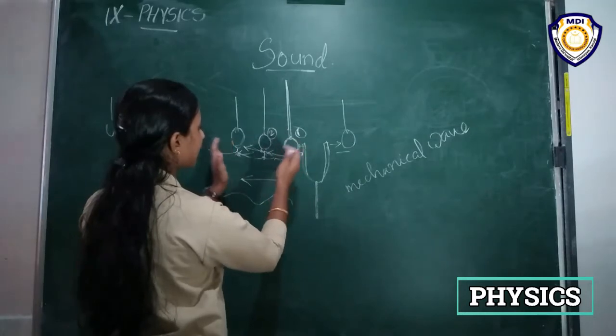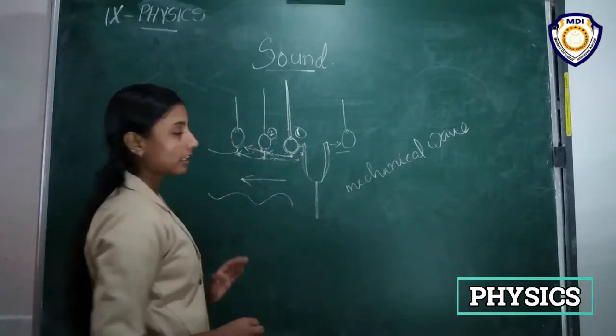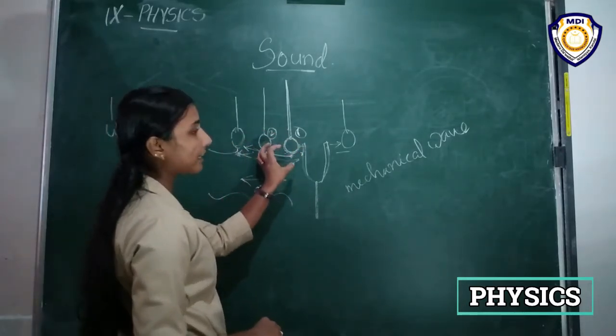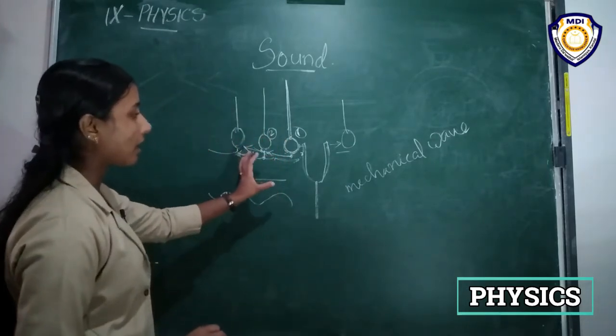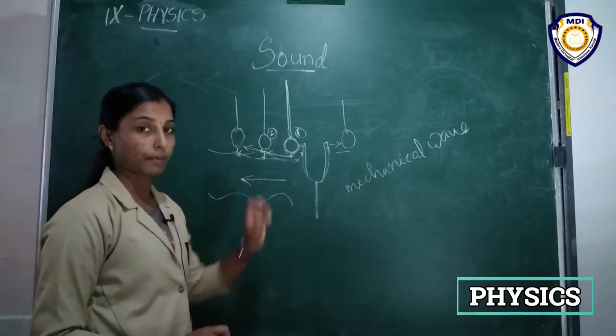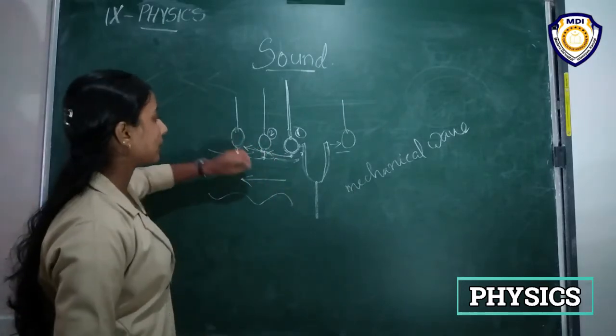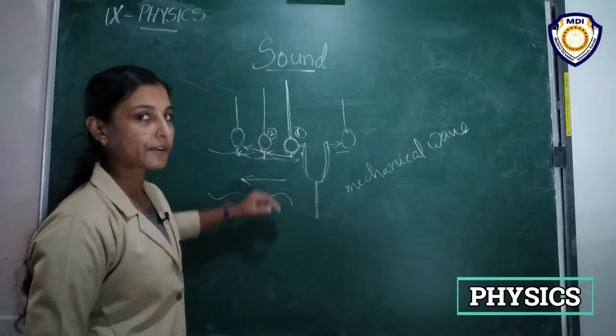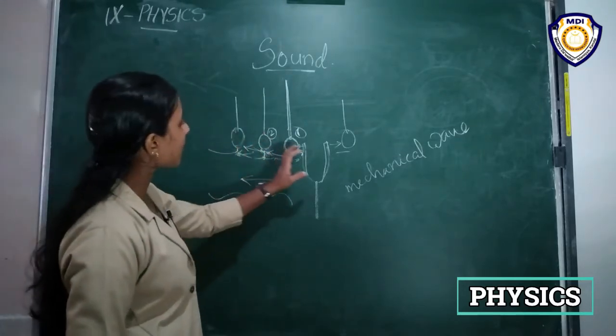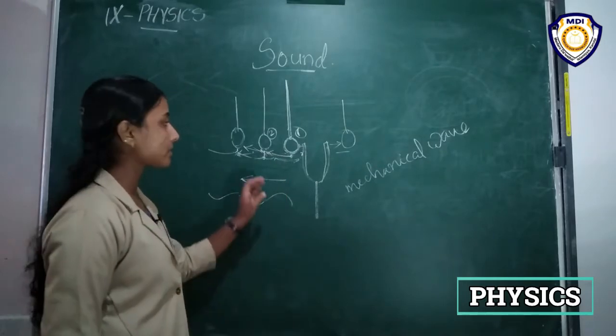That means the particles come closer, right? That makes a region of high particle density, and high particle density means there is high pressure. Okay, so that region is known as what? Compression region.